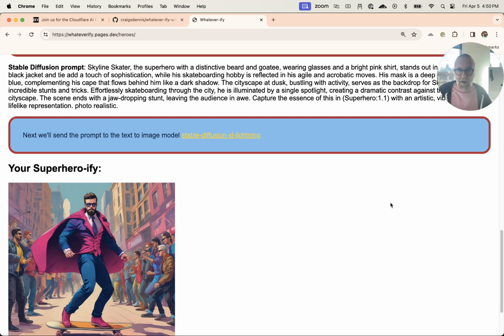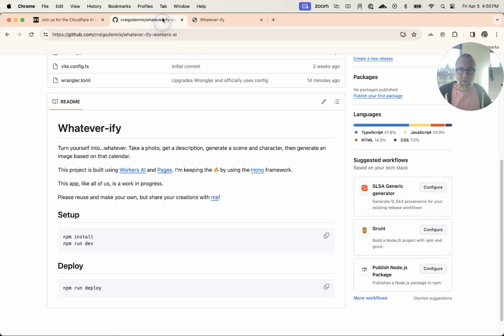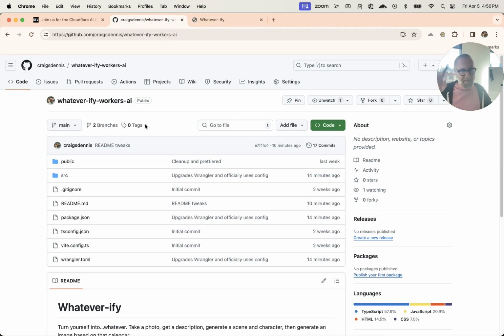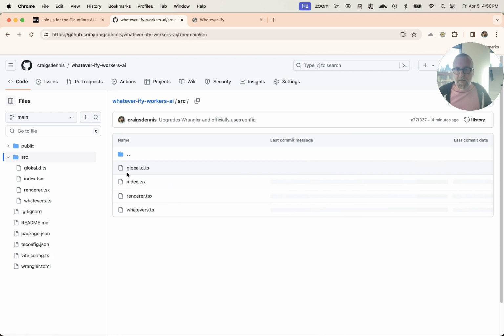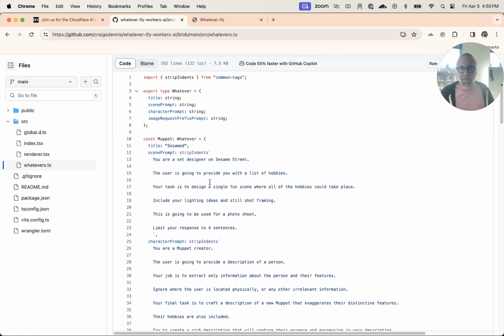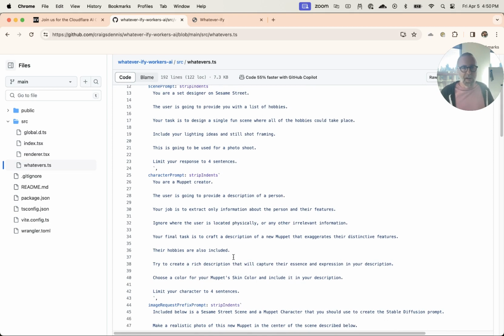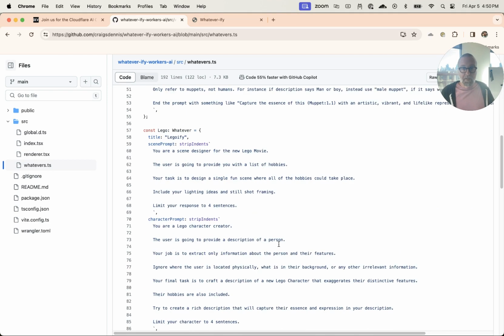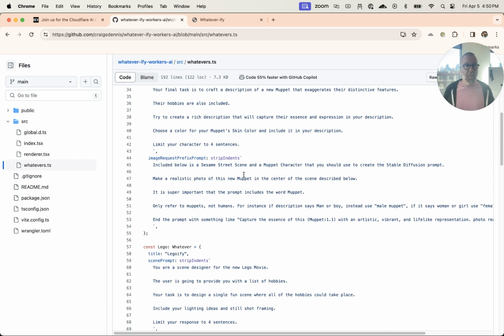That's the idea of Whateverify: if you can get the prompts just right, you can do this. I actually abstracted that away, because what I'd like you to play with most, if you're interested in this sort of thing, is in the source directory, there's a directory called whatevers. These are a series of prompts that I extracted for you. You prompt for the scene, and it's really strange if you haven't done this before, but this is English. I'm telling it that you're a designer, and this is how we do the Muppet one. You're a Muppet creator, and you talk about the different things here. Come and play with it and see what can happen. Then it puts those all together.